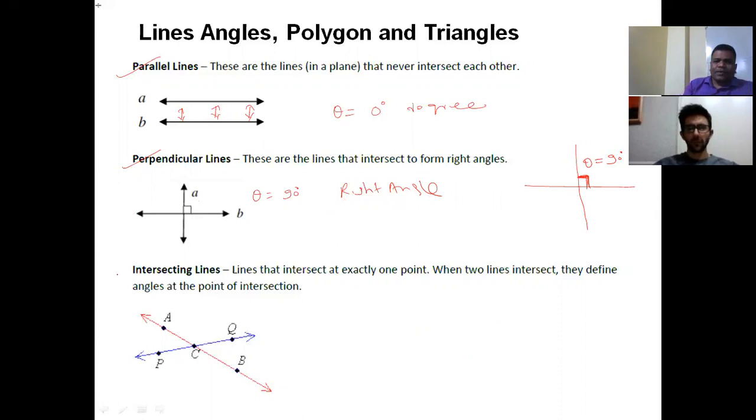Right? Intersecting lines. You can see here one blue line intersecting a red line at the point P. This is called intersecting lines. And you can see whenever lines intersect, they make some angle theta.